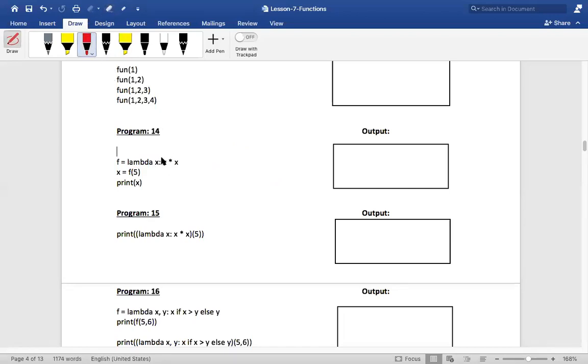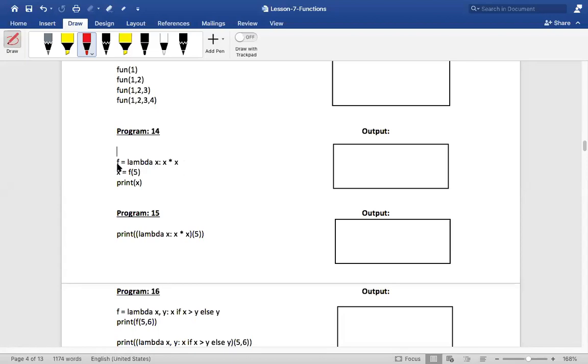The beauty of lambda function is, did you see what it is giving you after writing this? It is giving you something called f. Now you know what this f is over here. This f is nothing but a function object. It is called what? Put that in the chat box. It is called your function object.